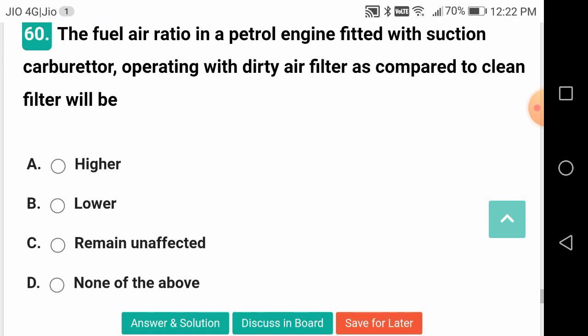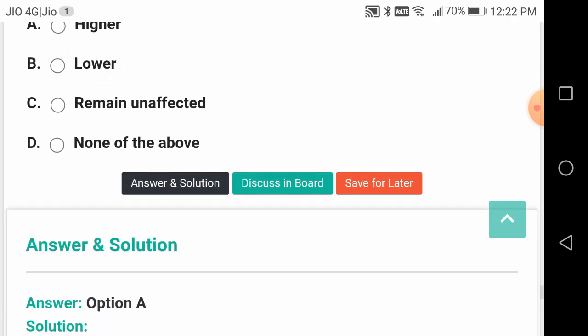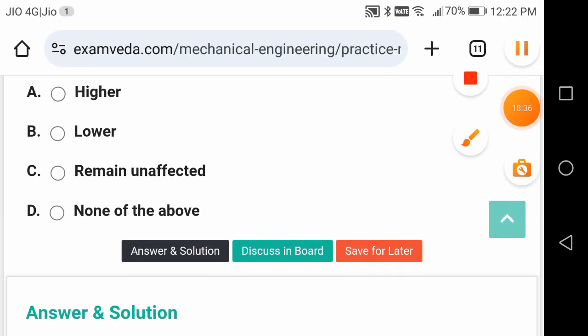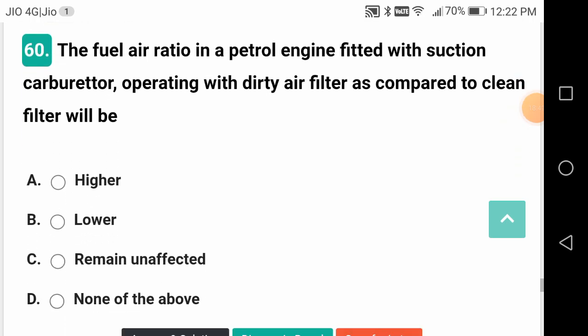The fuel air ratio in a petrol engine fitted with a suction carburetor operating with a dirty air filter as compared to a clean filter will be what? Higher. Fuel ratio. Okay.